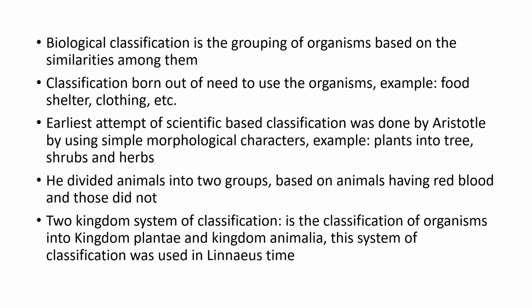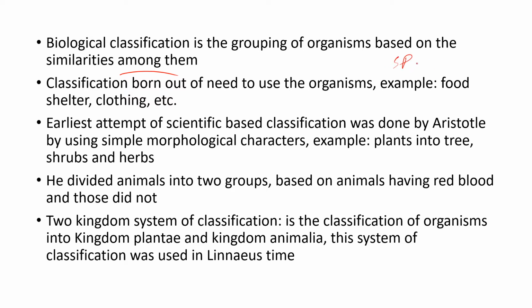Biological classification means the grouping of organisms based upon the similarities among them. In the previous chapter also we discussed the taxonomic categories. So what is meant by taxonomic categories? The classification of organisms according to the similarities present among them. If they are 100% similar, we keep them in the species.